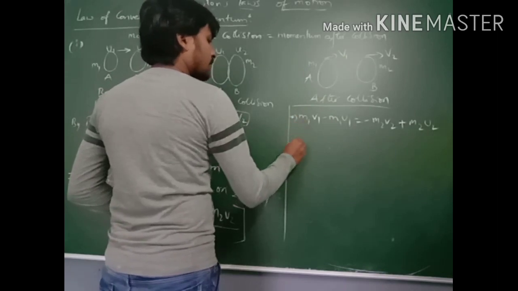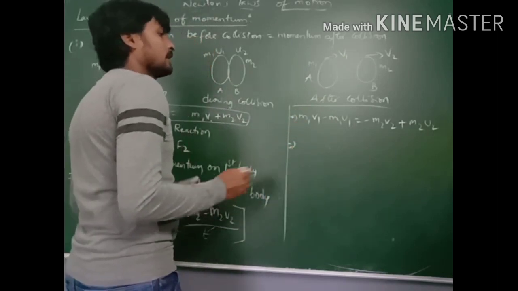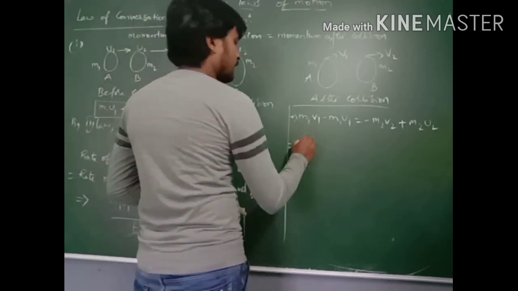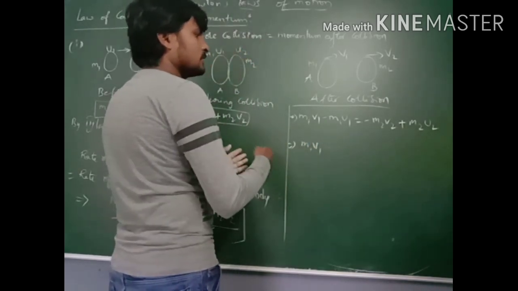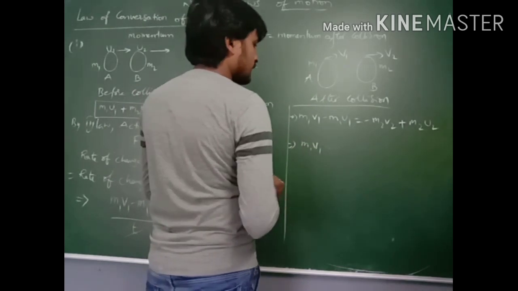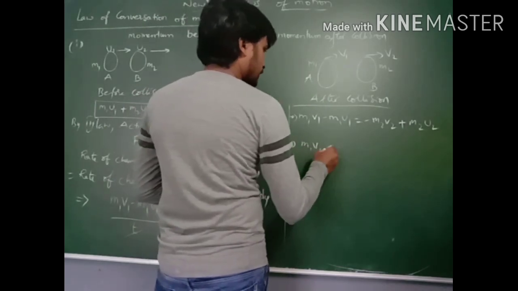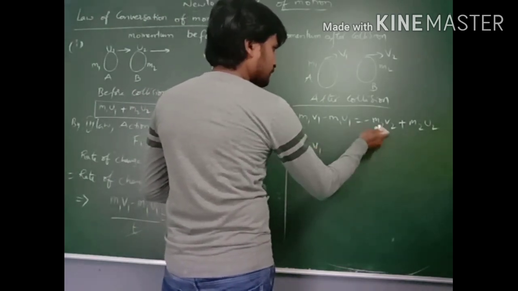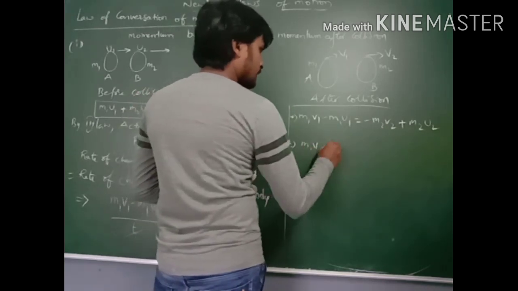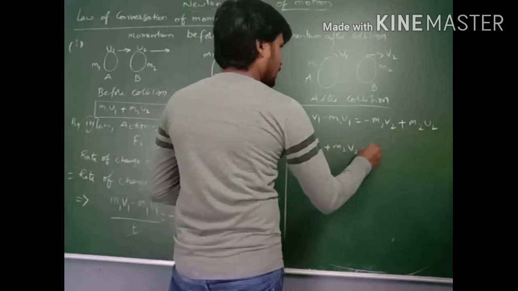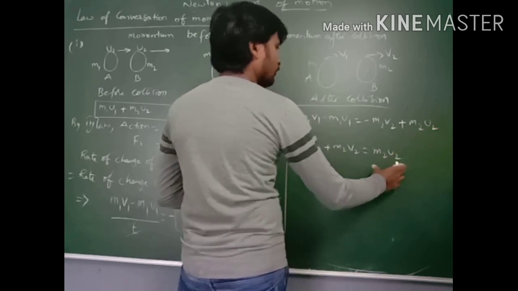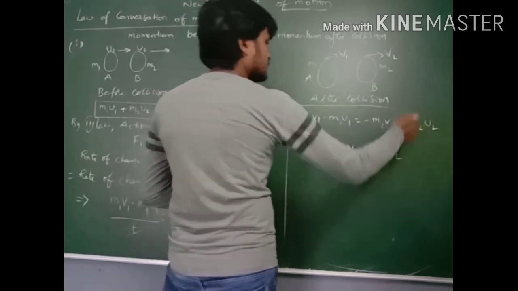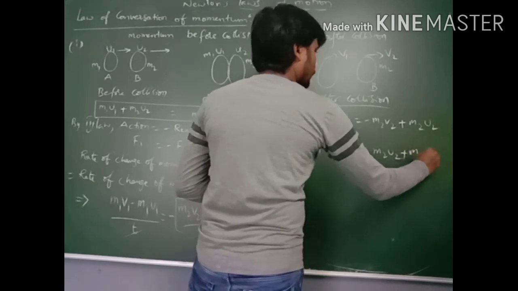That implies we write all the first terms on one side and the second terms on the other side, that is, the final velocities on one side and the initial velocities on the other. m1 v1 plus m2 v2 is equal to m2 u2, and minus m1 u1 on that side becomes plus m1 u1.